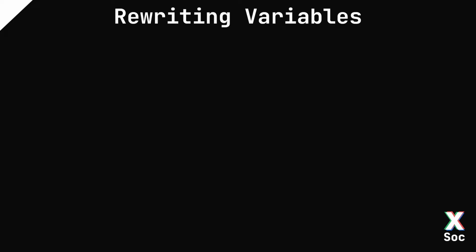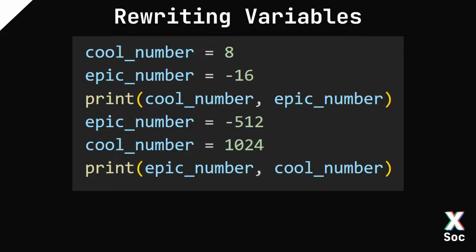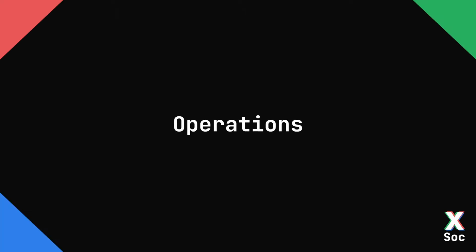It's also worth noting that you can rewrite variables. What I mean by that is that if we have cool number equal to 8, epic number equal to -16, and we print them out, well, you get what we expect, right? We'll get 8 and -16. But then, because we're going from top to bottom, we can reassign these numbers later down the line. So now epic number is -512, and cool number is 1024. So when we print out again, we get the new values, so it's updated as we go down. Hopefully that's fairly okay so far, so we're going to move on to operations.